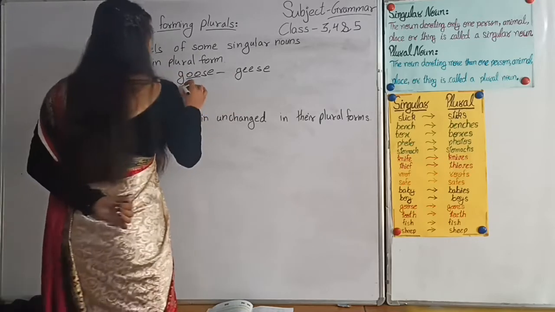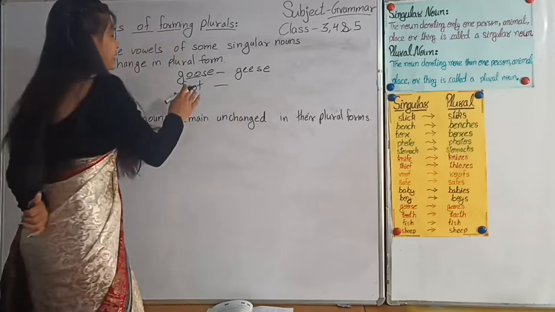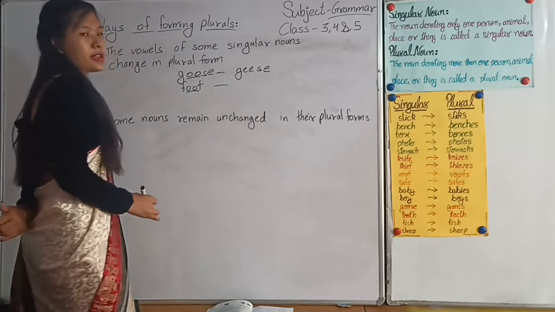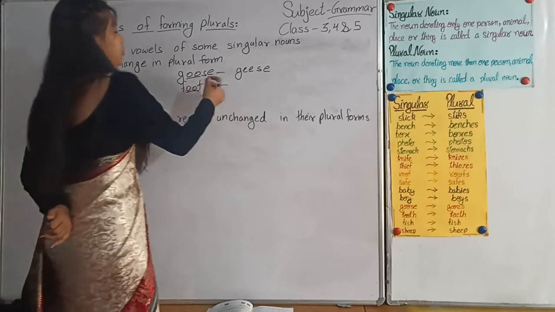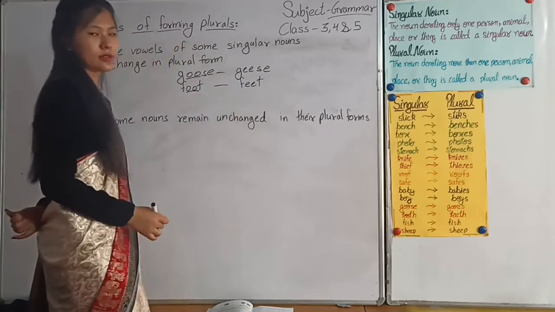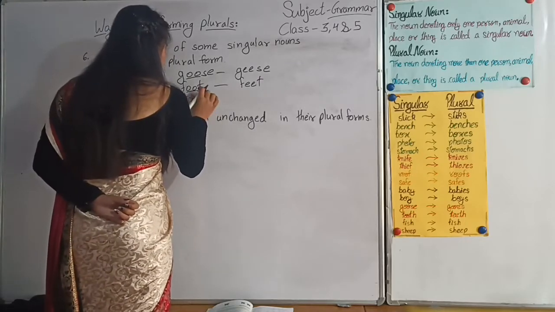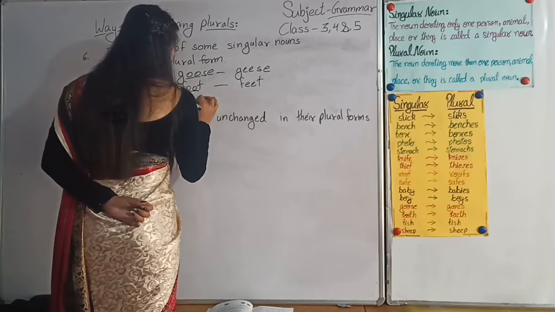So in the same way, foot. Here in the singular noun there are vowels and they are changed to make it plural. Foot, feet. Next example, tooth, teeth.